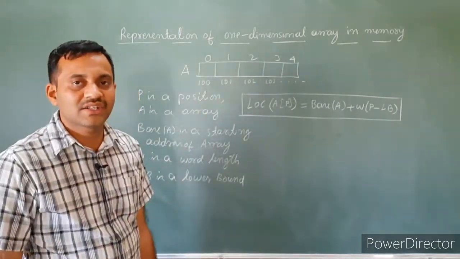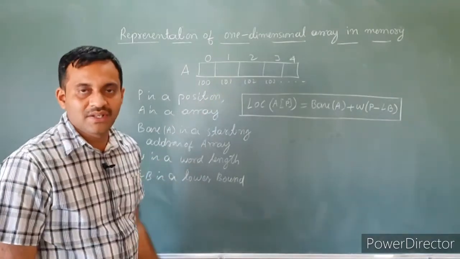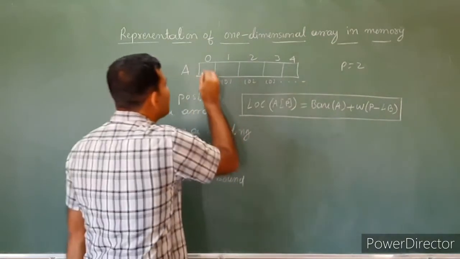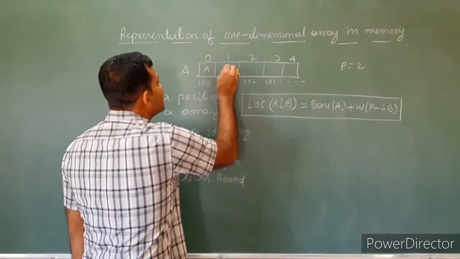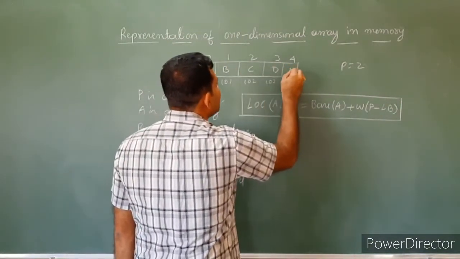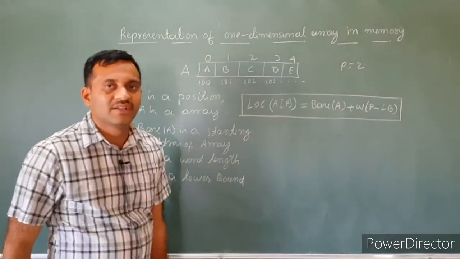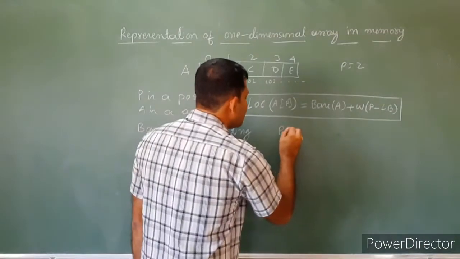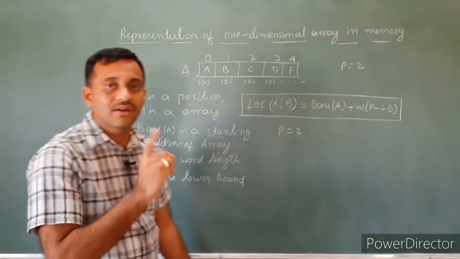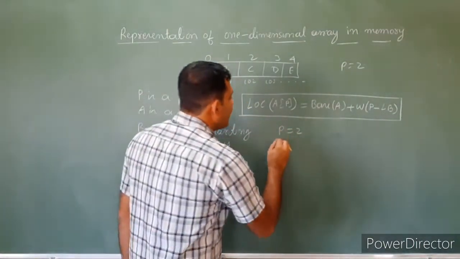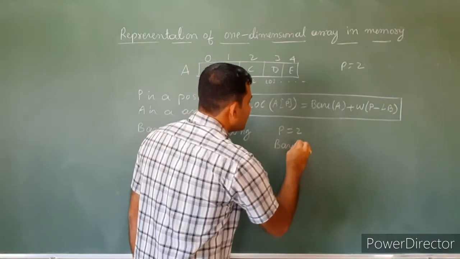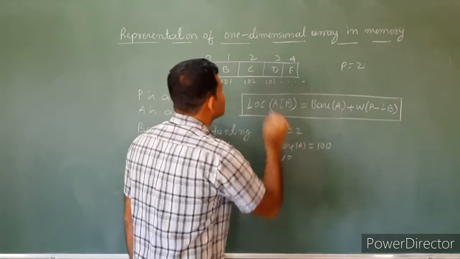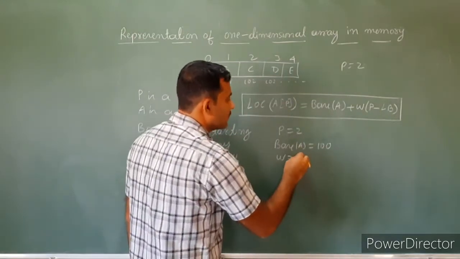If you want to find the location of the third element, the position is 2. The elements stored are the characters A, B, C, D, E. Then the value of P is 2, and you have to find the third element. The base address is equal to 100. The word length, since we show character constants, is 1.